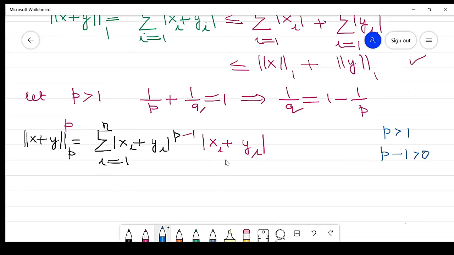Now apply the triangle inequality to these values. Clear? I take this as the first term and this as the second term.